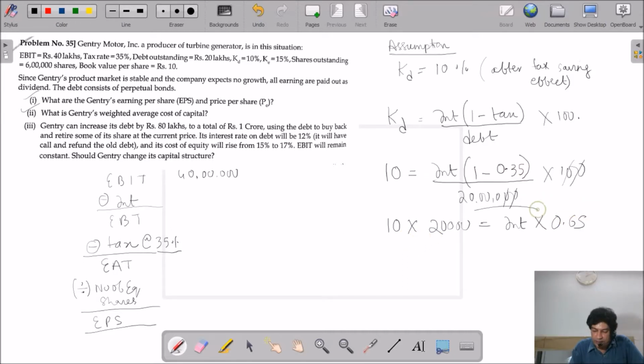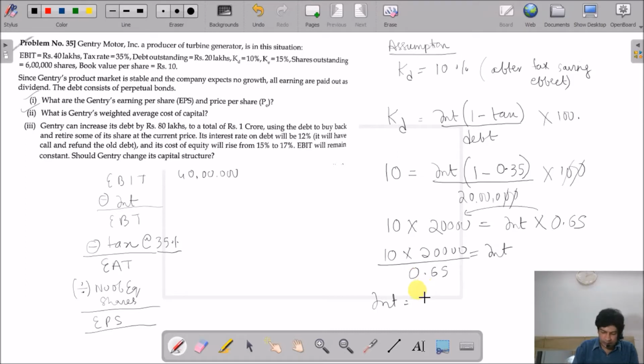So this multiply will come here and divide. So 10 into 20,000 divide by 0.65 will give me the interest part. So I will be getting my interest right now. So 10 into 20,000, okay, divide by 0.65.